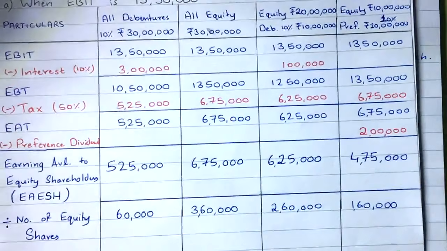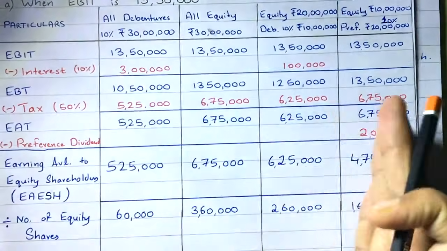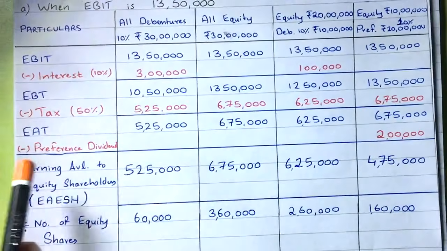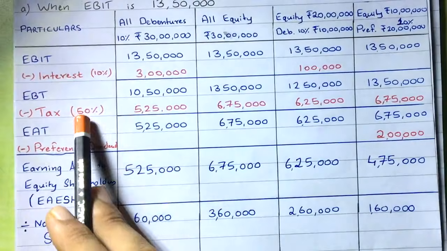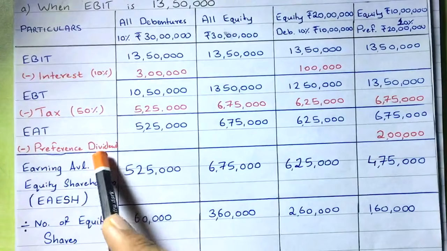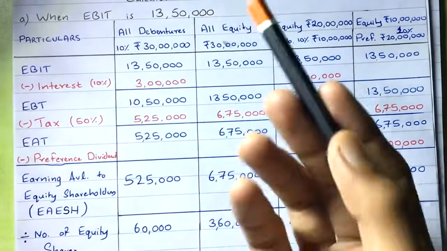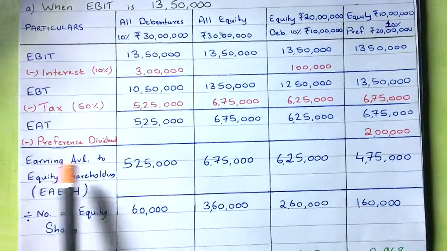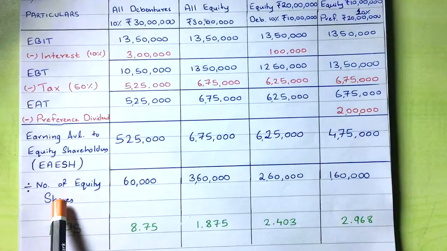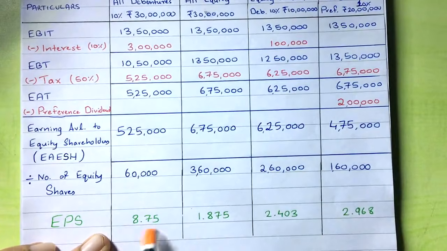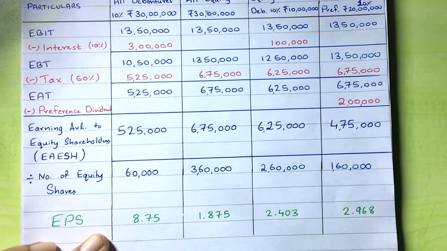Understood? The simple thing: take columns of each plan and the particulars column, start from EBIT, deduct interest, deduct tax, deduct preference dividend. Always calculate tax on the earning before tax, and the interest and the preference dividend on the amount which you have taken from the debenture or preference shareholders. Fine. And then at last you divide earning available to equity shareholders by the number of equity shares, and you will get EPS, earning per share. The option which has the maximum earning per share will be selected. So this is how you have to do this sum.